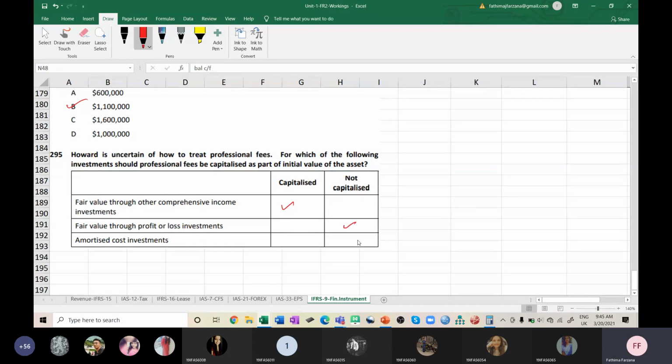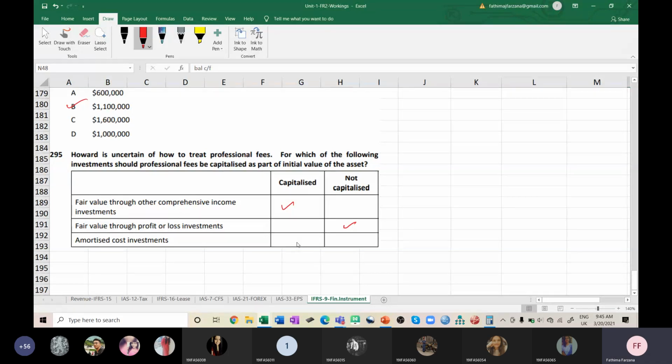Amortized cost of investment, will we capitalize? We will deduct to find the finance cost, but will we capitalize? I don't think so. I have a doubt in this.